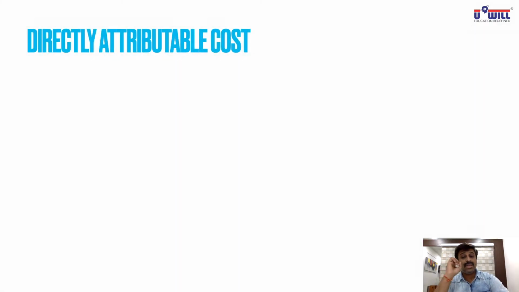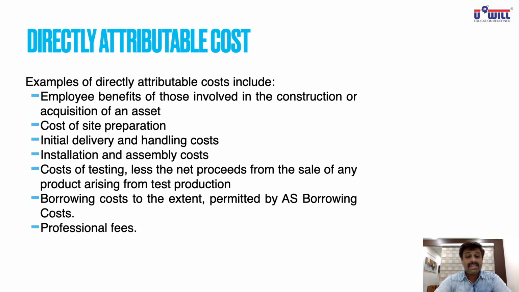Now we understand, just now we discussed what all will be included in the cost: purchase price, including import duties, taxes, etc. Then the second point we discussed is directly attributable cost. So what is that directly attributable cost? Examples of directly attributable cost include, directly attributable meaning which can be directly connected and related with the asset. Employee benefits, meaning salaries and wages of those employees who are involved in the construction or acquisition of an asset. Cost of site preparation, meaning the site may be in a very weird condition. You have to prepare that site to make it usable and put the asset over there. So that will also be included.